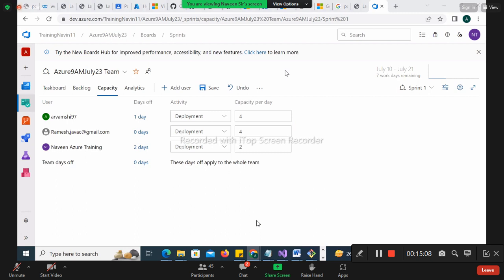Who will plan the capacity planning? Product owner. You are right. This would be planned on the very first day in sprint planning by the product owner.